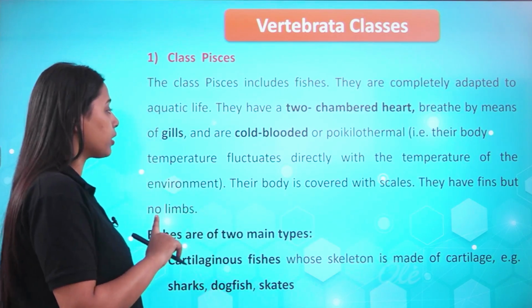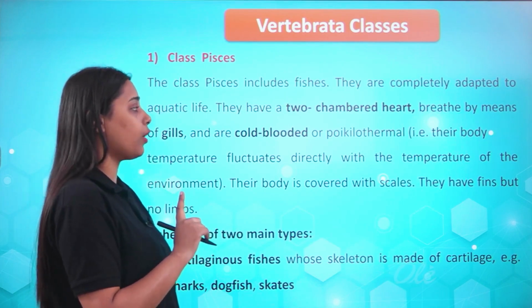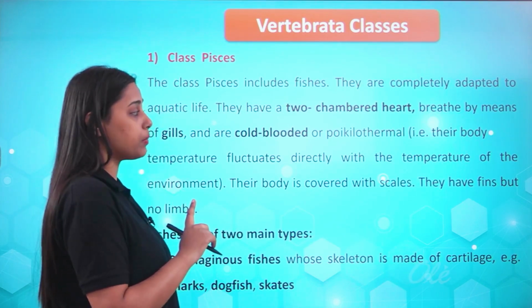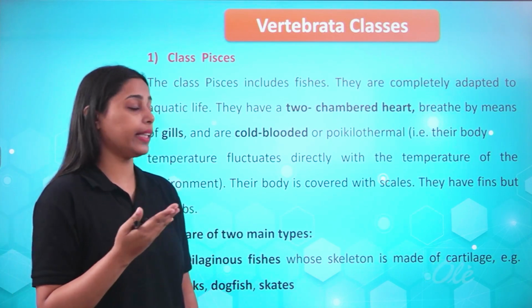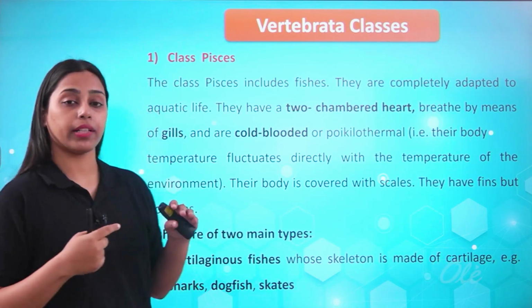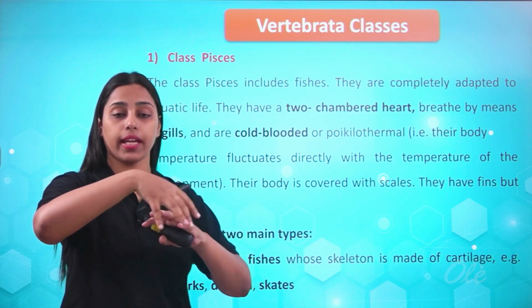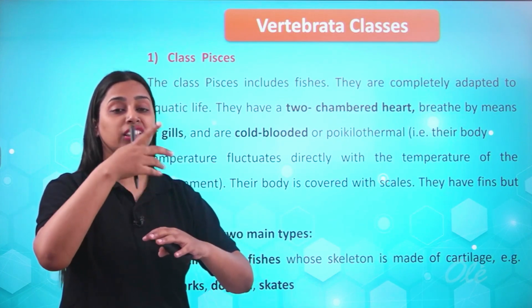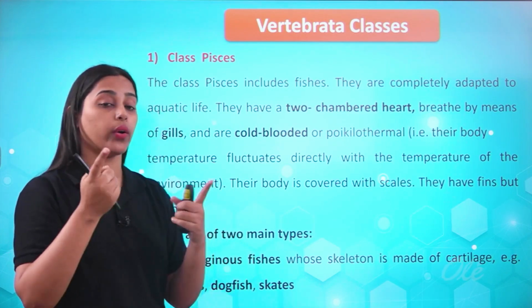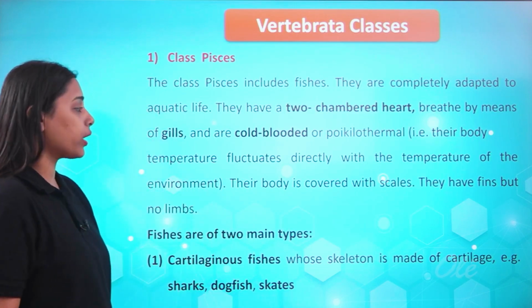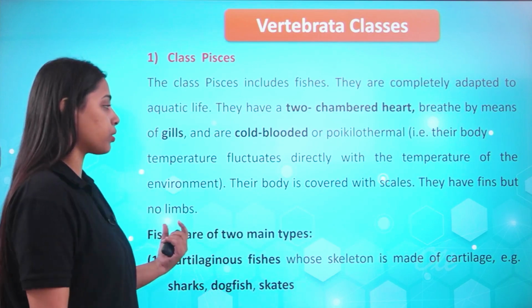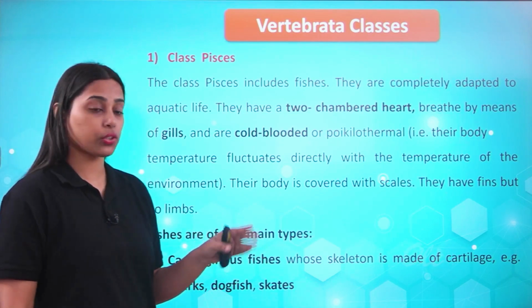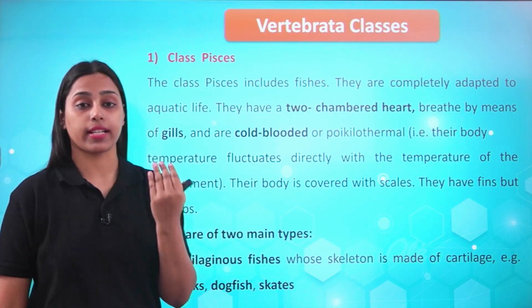They breathe by means of gills and they are cold-blooded or poikilothermal. That means their body temperature fluctuates with the temperature of the environment. So whatever the temperature outside, their body temperature adjusts itself accordingly. Their body is covered with scales and they have fins but no limbs. So fins are used for locomotion, gills are used for respiration.